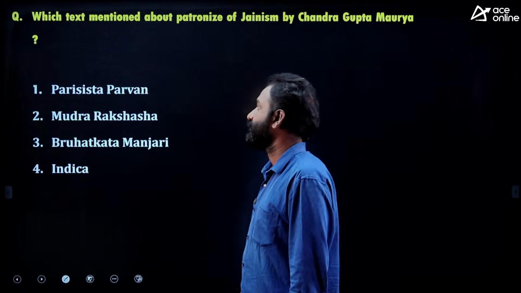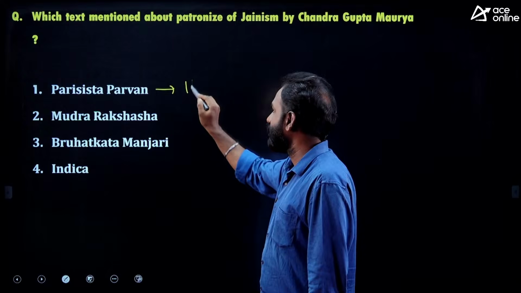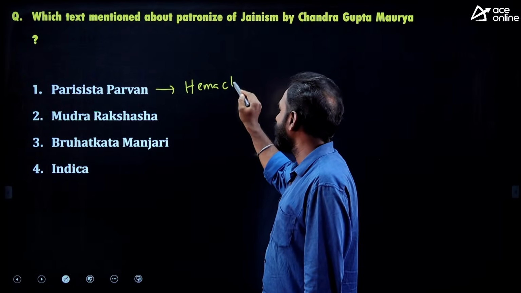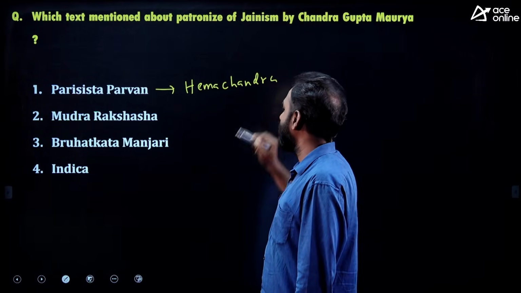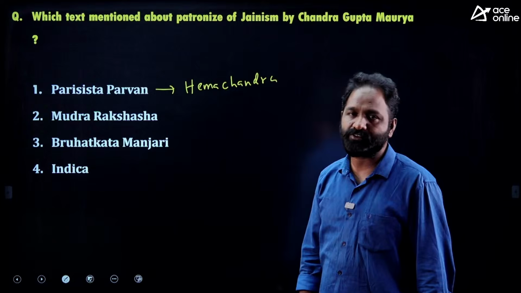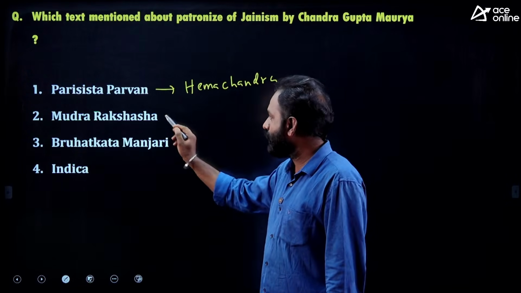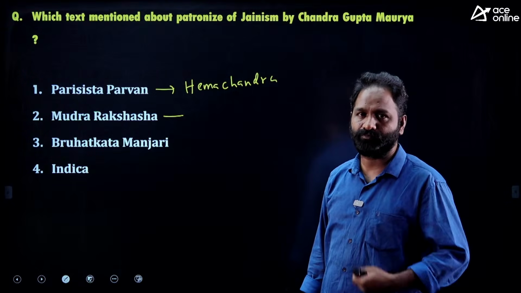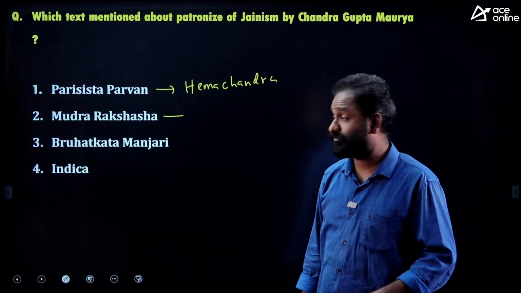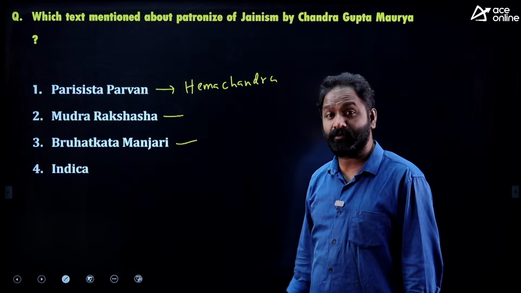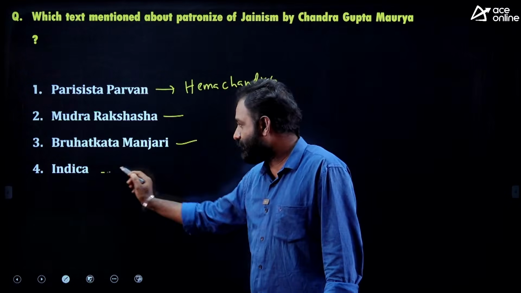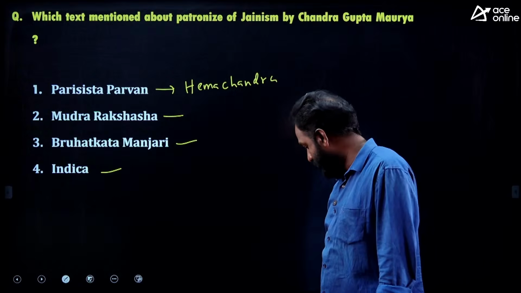What is the answer? The answer is Parishishta Parvan, which was written by Hemachandra. Next, Mudrarakshasa, written by whom? Next, Brihatkatha Manjari, written by whom? And Indica, written by whom? Try to give the answer.